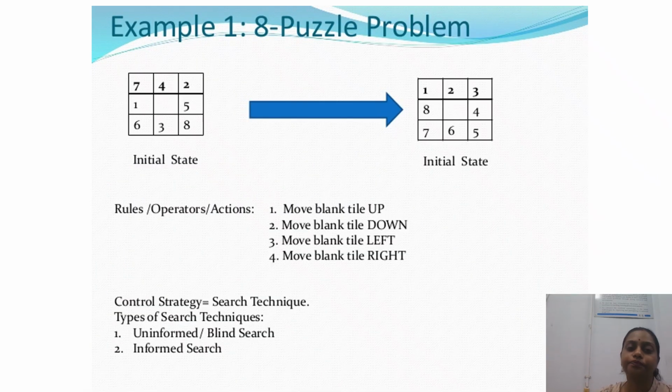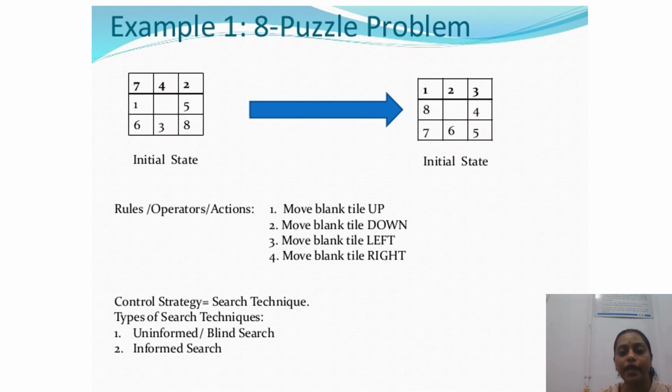Next, this is the eight puzzle problem. Now, is this a well circumscribed problem? At first, let's judge it. Yes, it is a well circumscribed problem, as it has an initial state, which we can see on the left, and a goal state written over here. It will also have some rules, or operators and actions.